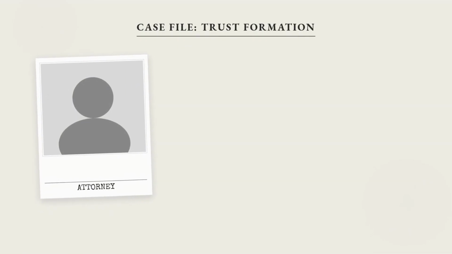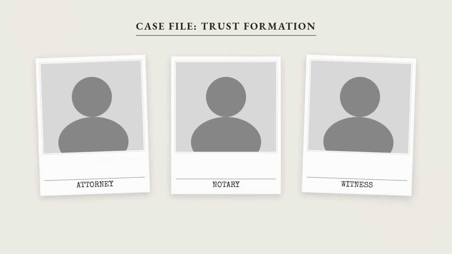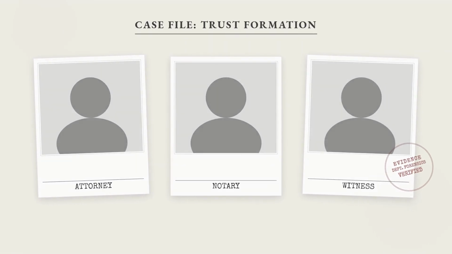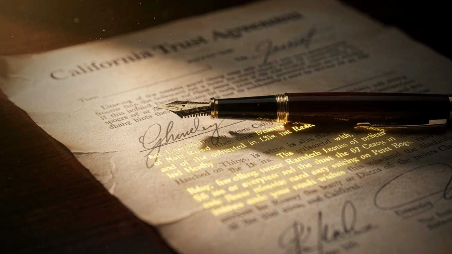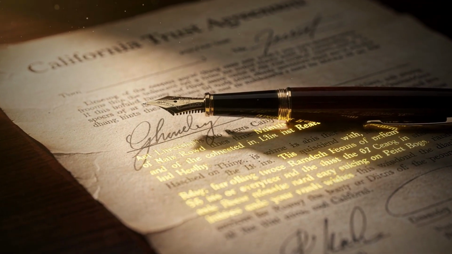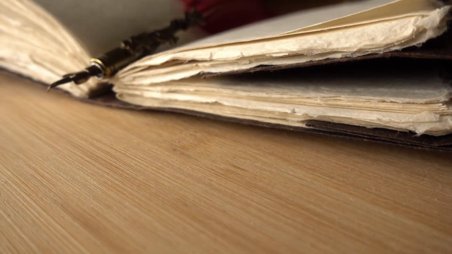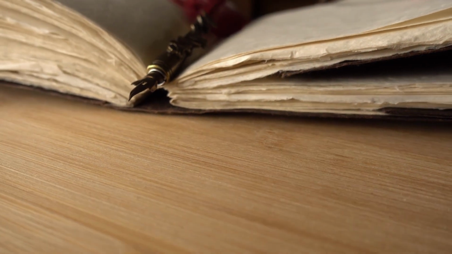Now let's talk about the role of professionals. Attorneys, notaries, and other individuals involved in the creation of the trust may become important witnesses. Their observations can provide insight into the circumstances at the time. Now let's look at the bigger picture. Trusts are meant to reflect the wishes of the person who created them. Undue influence undermines that purpose. That's why the law provides a way to challenge it. But that challenge must be based on evidence and legal standards.